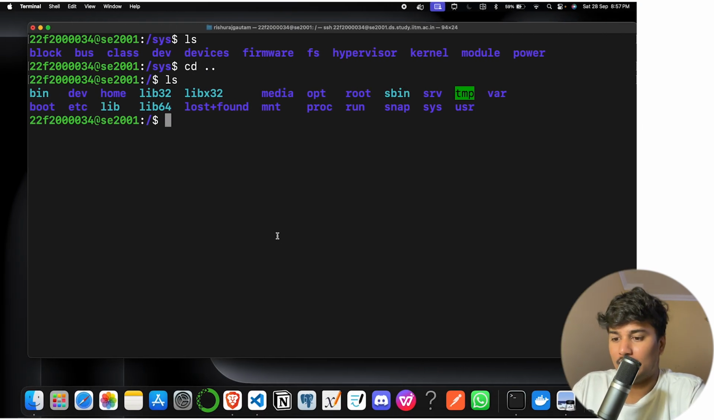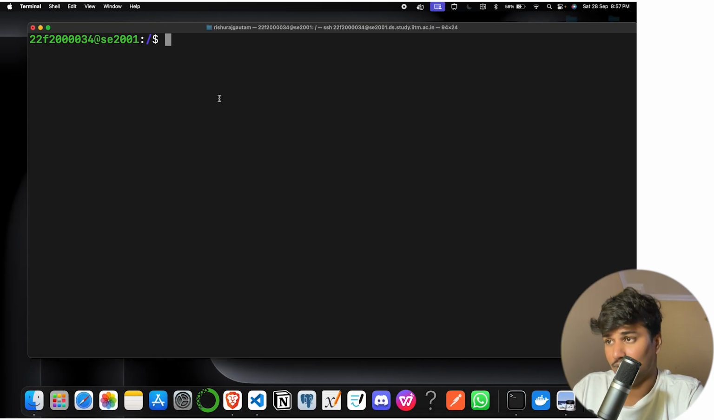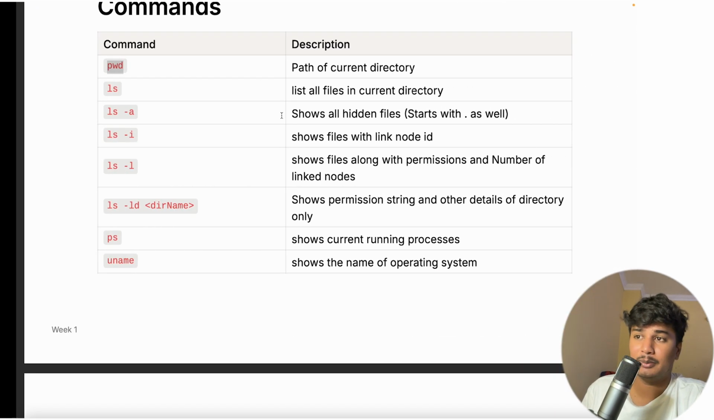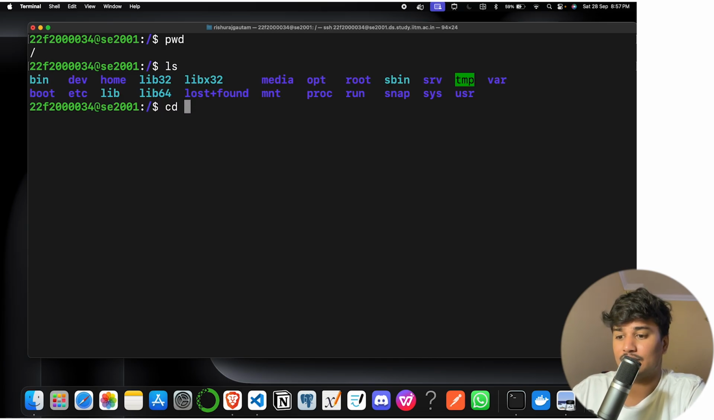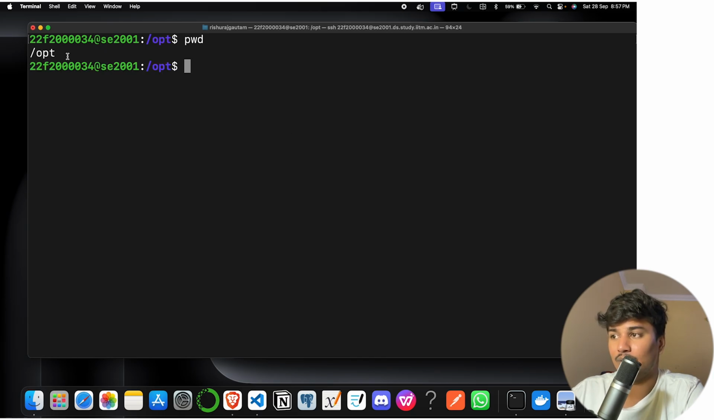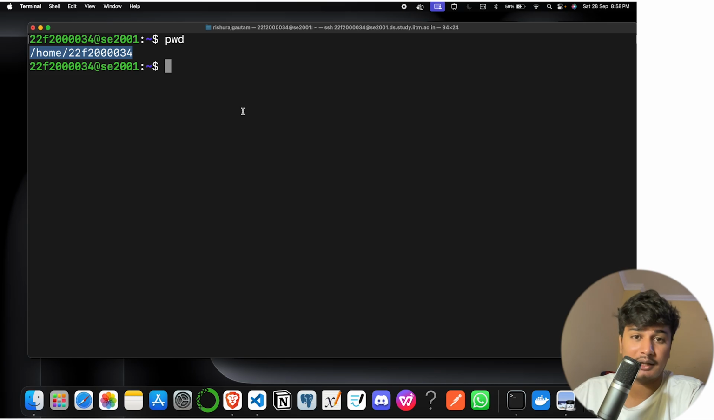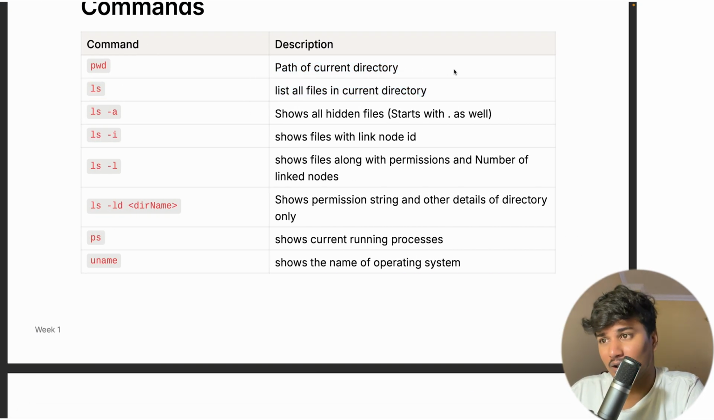Okay, so I just clear the screen, and the very first command that comes is pwd. What pwd does is it basically shows the path of the current directory, in which directory I am. So let's say I just go to some directory. Let's say I go to opt, and I don't know where I am. So I just do pwd and it will show me that yes, I am at the /opt directory. Let's say I go here and I just clear it out and I do pwd. So I am at the home directory. Okay, so pwd is used to show the path of the current directory.